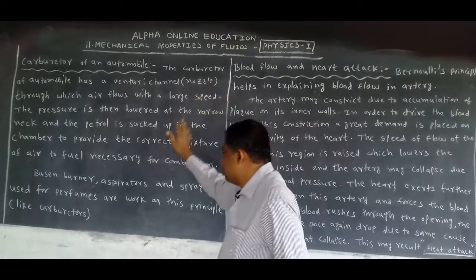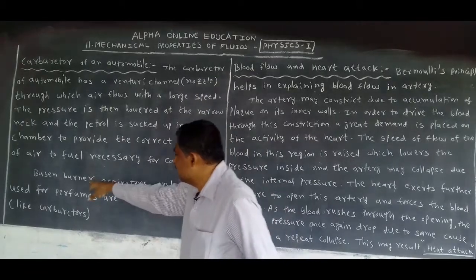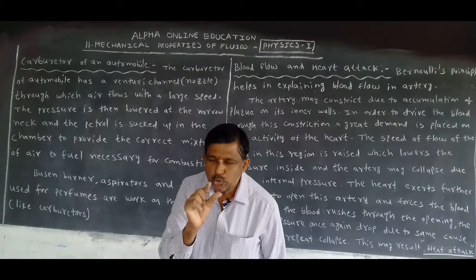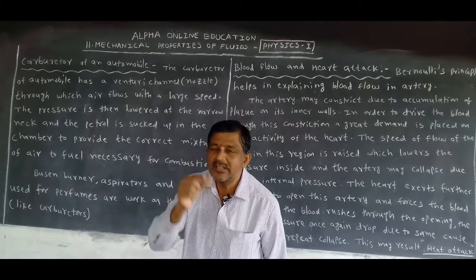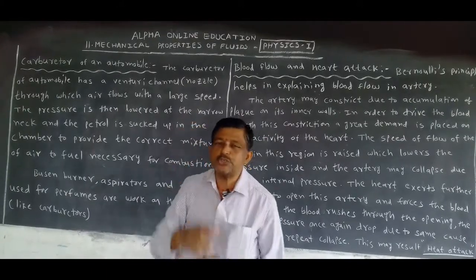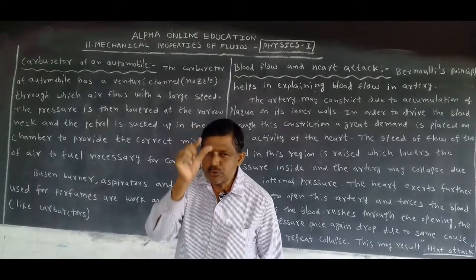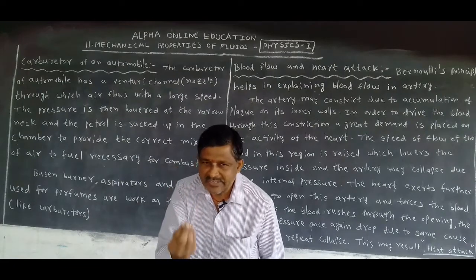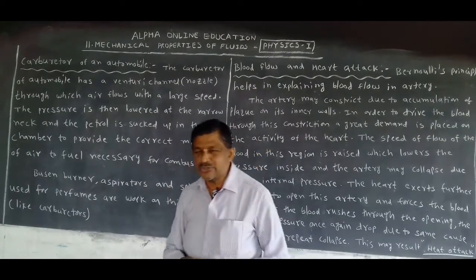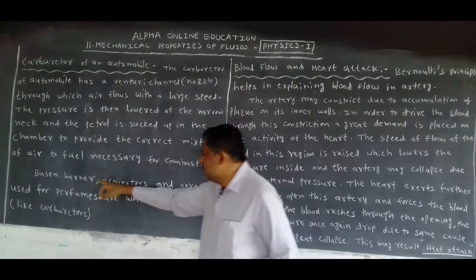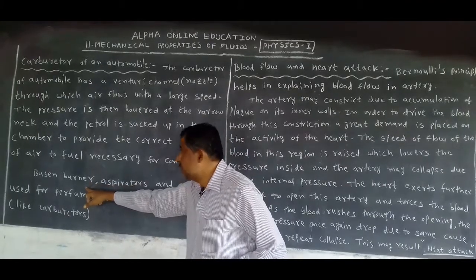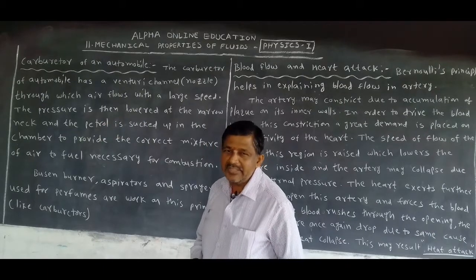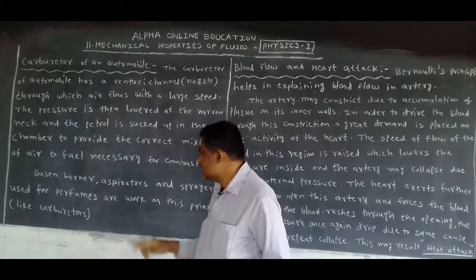And by the same principle, we can use a Bunsen burner in the laboratory to heat the liquids taken in a test tube. Test tubes are used in the laboratory. If we want to warm up, to increase the temperature of the liquid in a test tube, we use a Bunsen burner. The Bunsen burner also works under the Venturi principle or Bernoulli's principle.